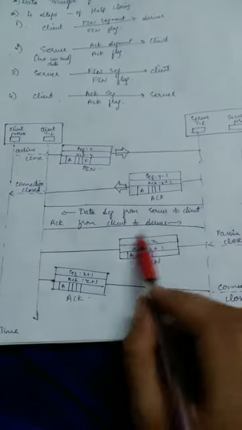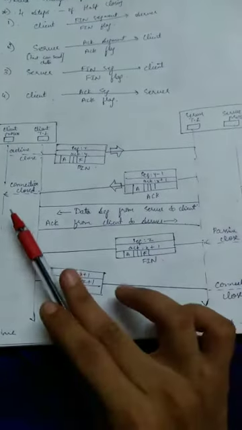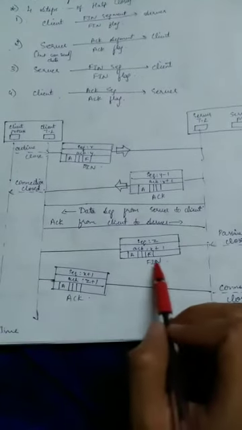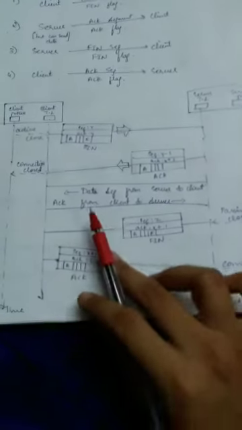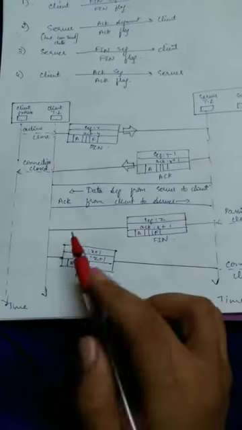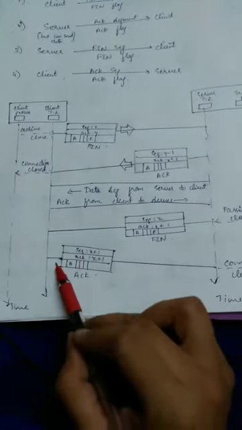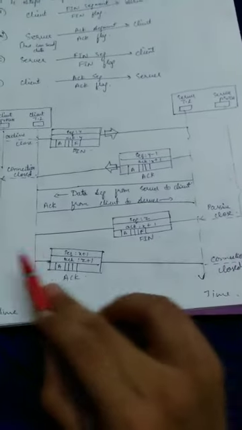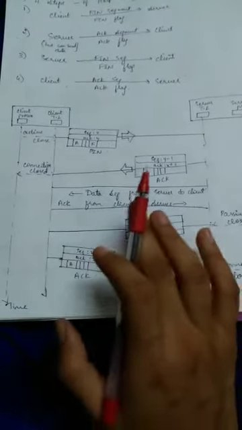After this, the third step begins. After the data is sorted and given by the server to the client, in the third step the server delivers the third segment, that is the FIN segment, from server to the client. Then the fourth step comes into effect, that is the client sends back the feedback, that is the acknowledgement, from client to the server. By this, the connection is closed here. This is the end of this half close method and TCP connection. Thank you.